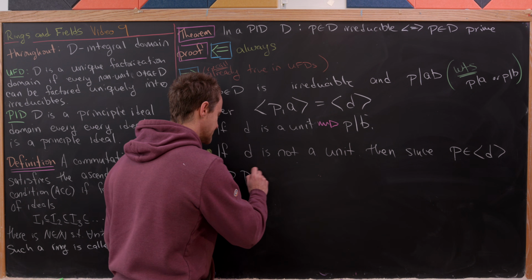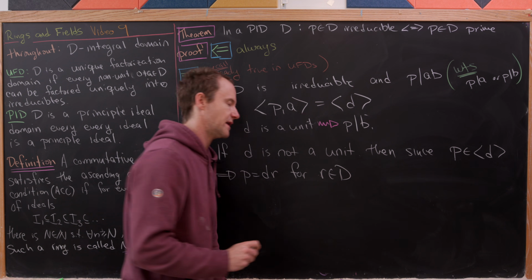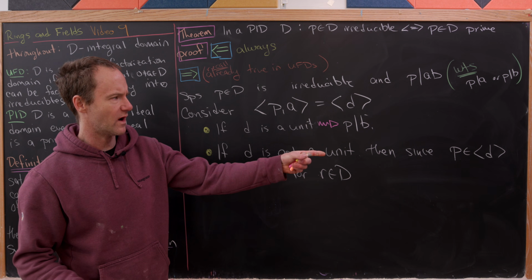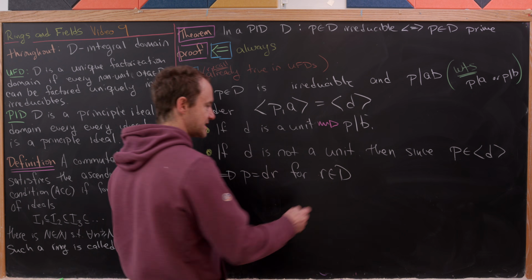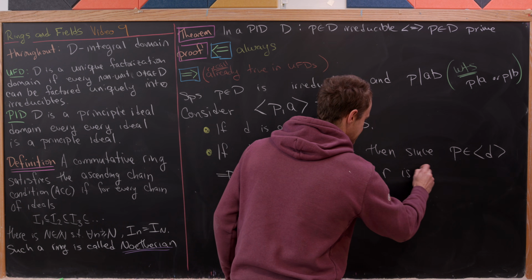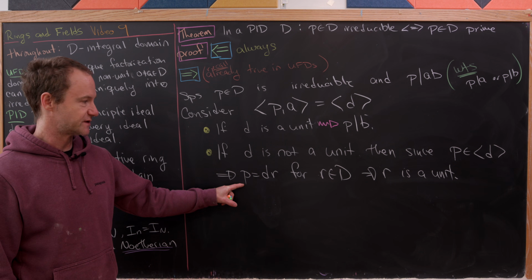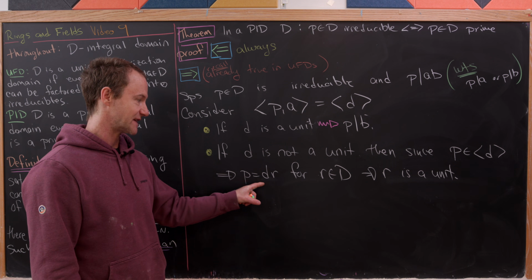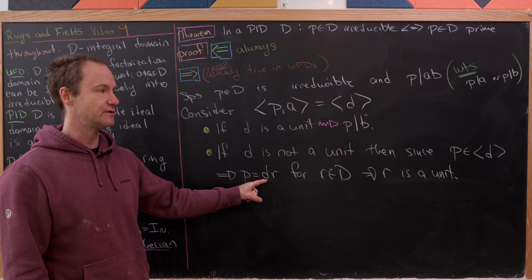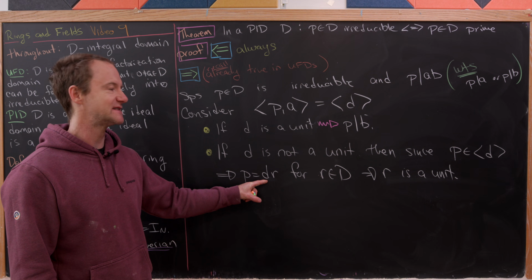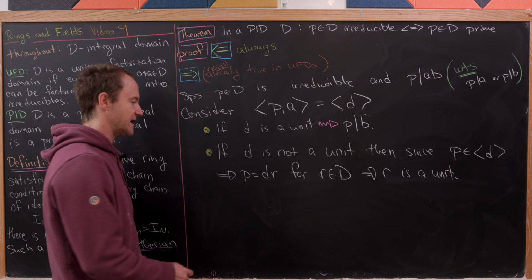But that means that P is equal to D times R for some R in our integral domain. Well, that's what the ideal looks like. It's all multiples of D. But notice that that means that R is a unit. Now, how do we know that? Well, observe that P is irreducible, and we factored it as two things, one of which is not a unit. But let's recall, if we factor an irreducible into two pieces, one of those pieces has to be a unit. We've got this assumption right here that D is not a unit. That means that R is a unit.